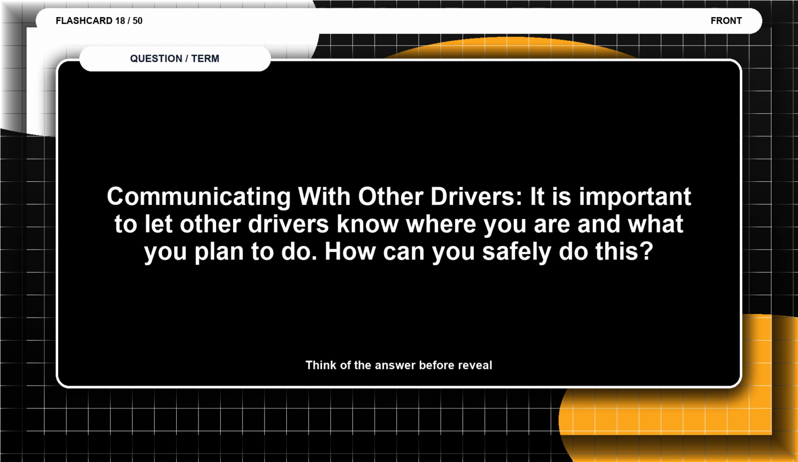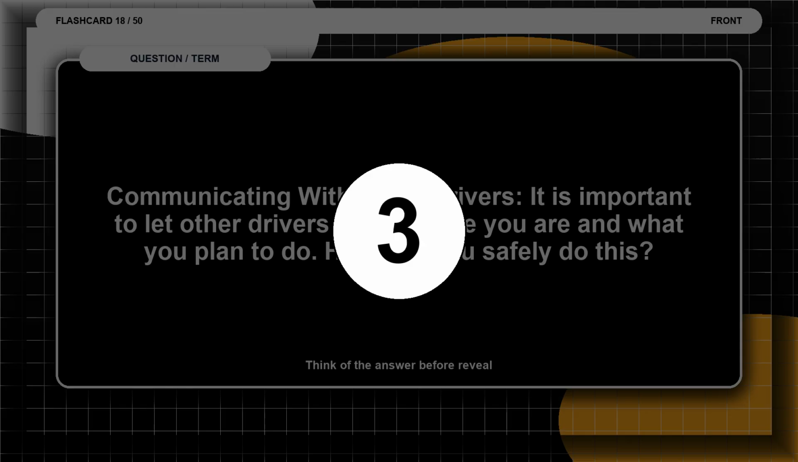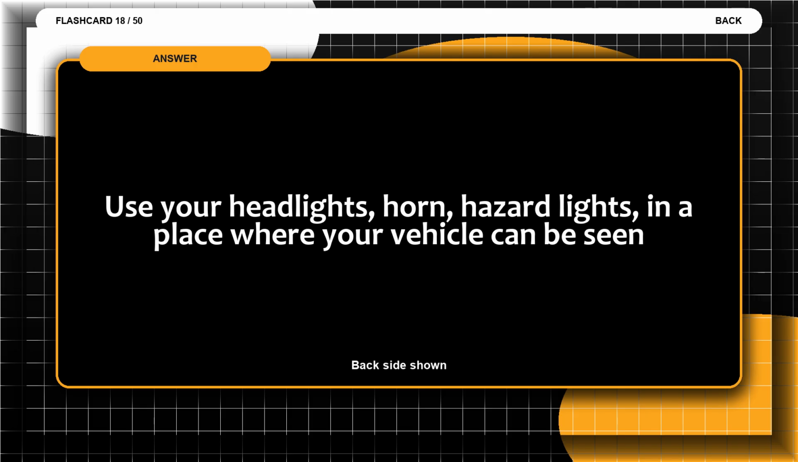Flashcard 18. Communicating with other drivers. It is important to let other drivers know where you are and what you plan to do. How can you safely do this? Think of the answer before the reveal. The answer is use your headlights, horn, and hazard lights in a place where your vehicle can be seen.